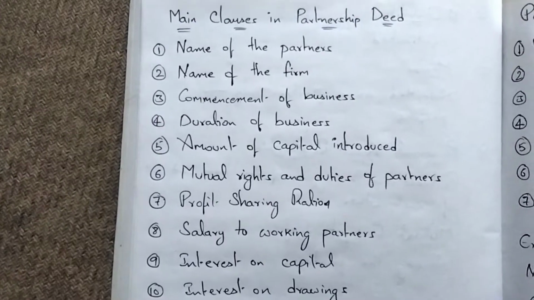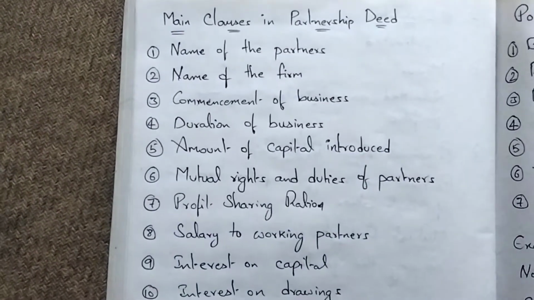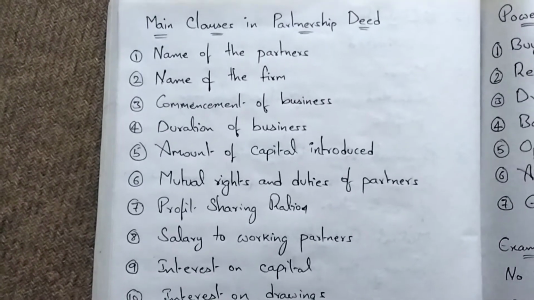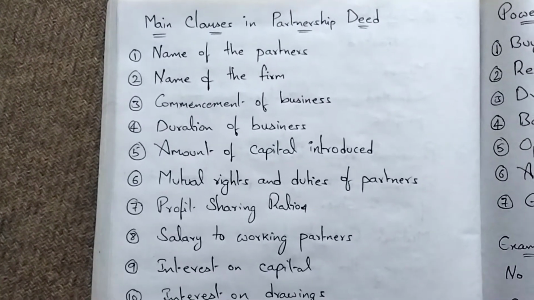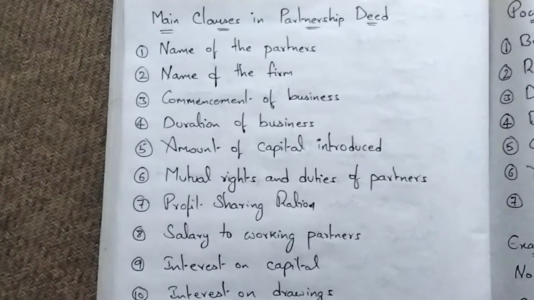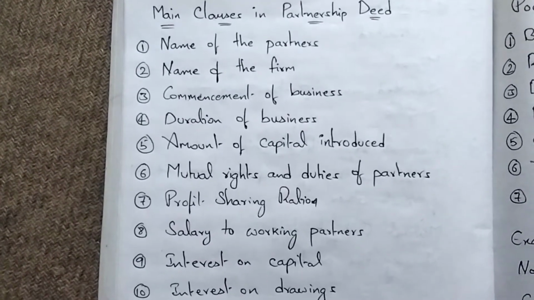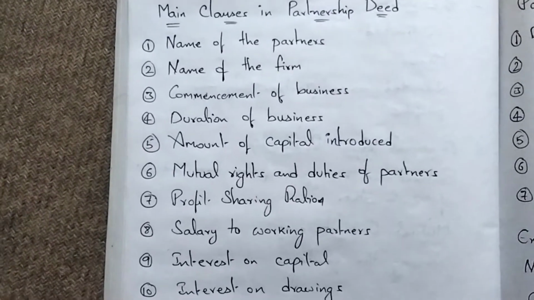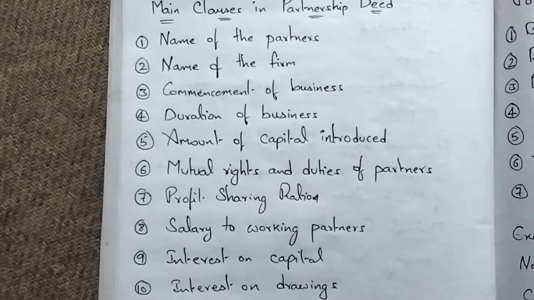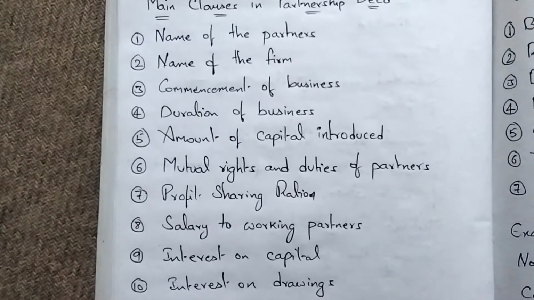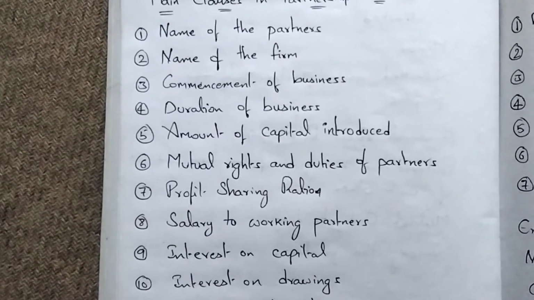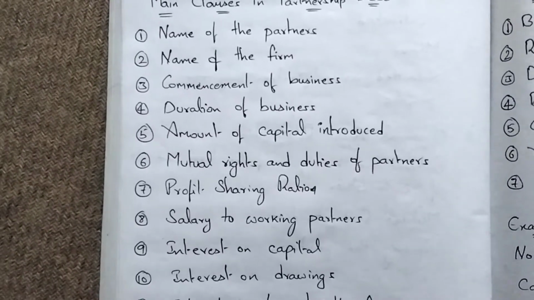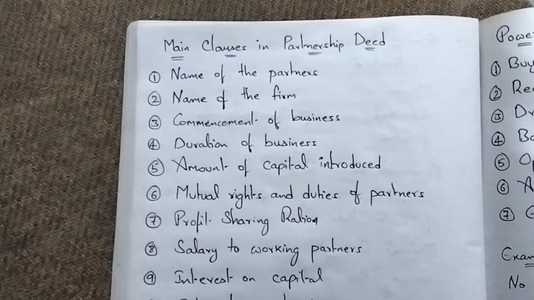Just see, don't try to study this. In a partnership agreement, what will be included? Tell me first. First, the names of the partners; we will include the names of the partners as one clause. Next, the firm name. Next, the objective of the firm, the business objective.